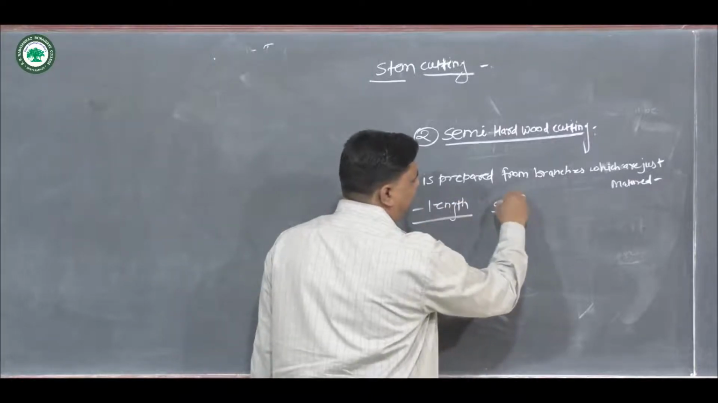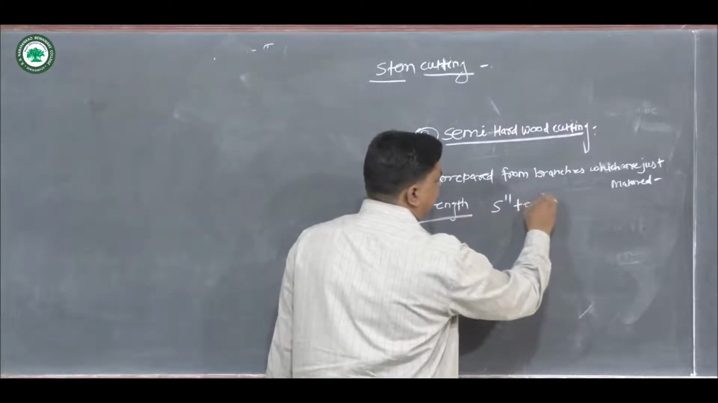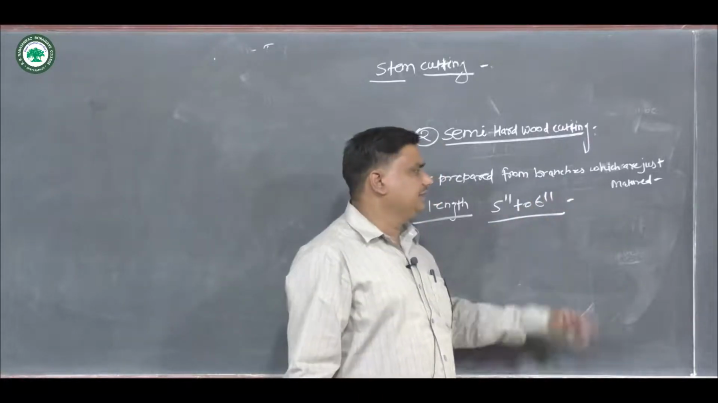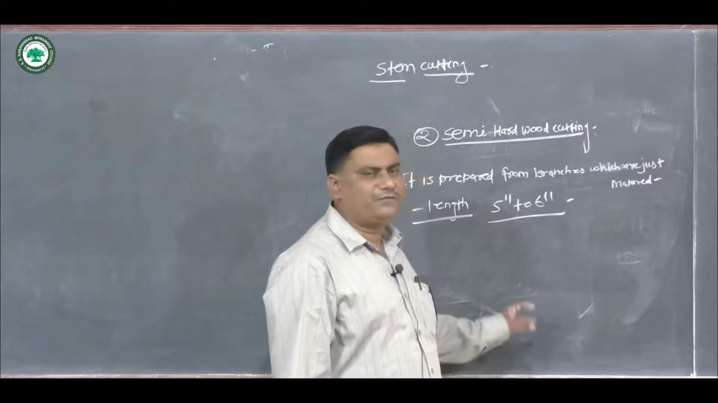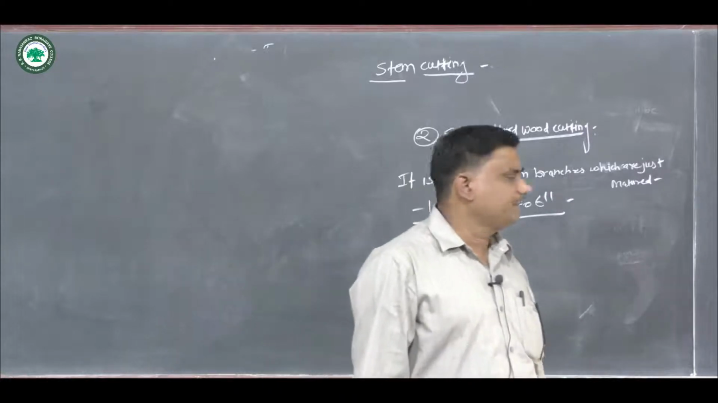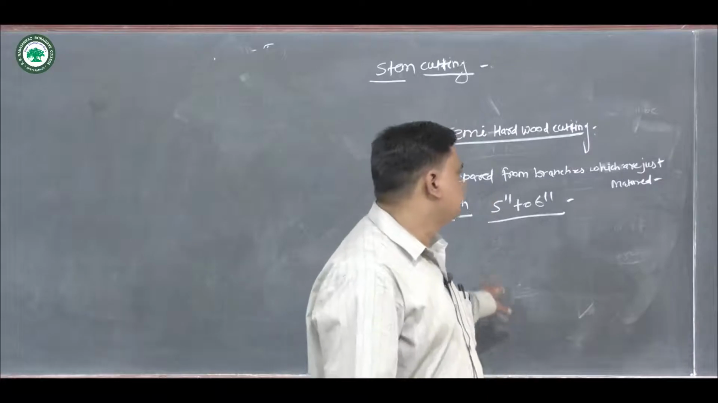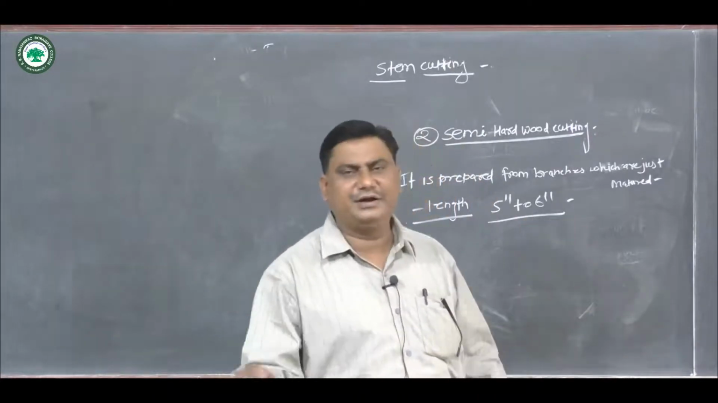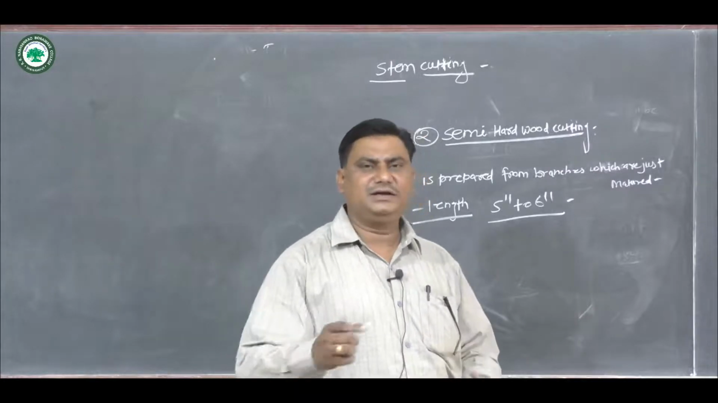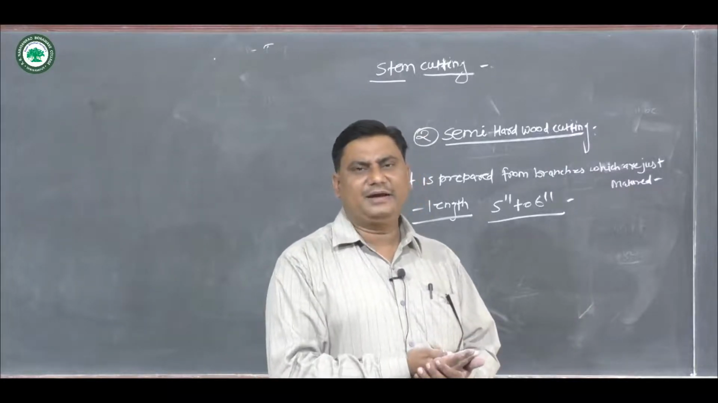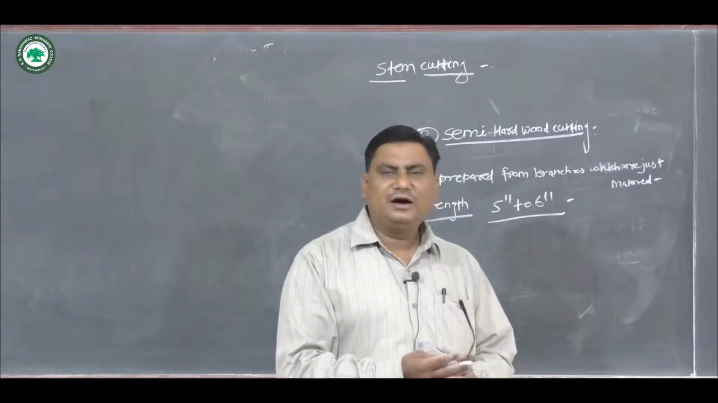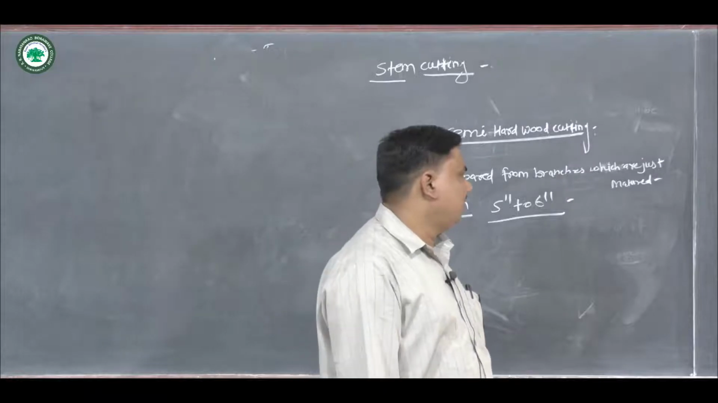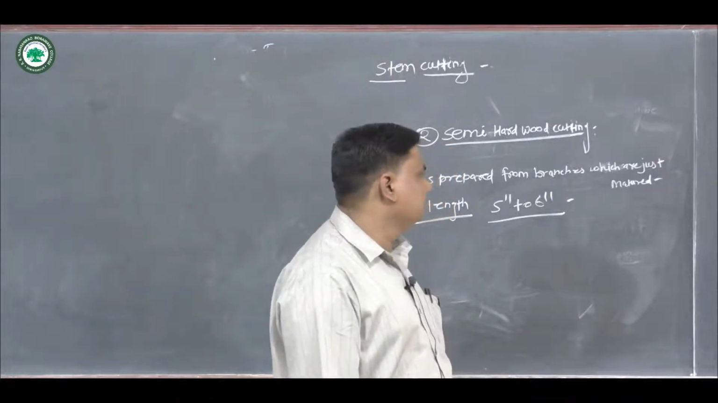It varies from 5 to 6 inches. The length of the cutting varies from 5 to 6 inches. The basal cut is in a slanting position, like here in the hardwood cutting, and the upper cut is in a circular manner, or right angled to the particular stem.